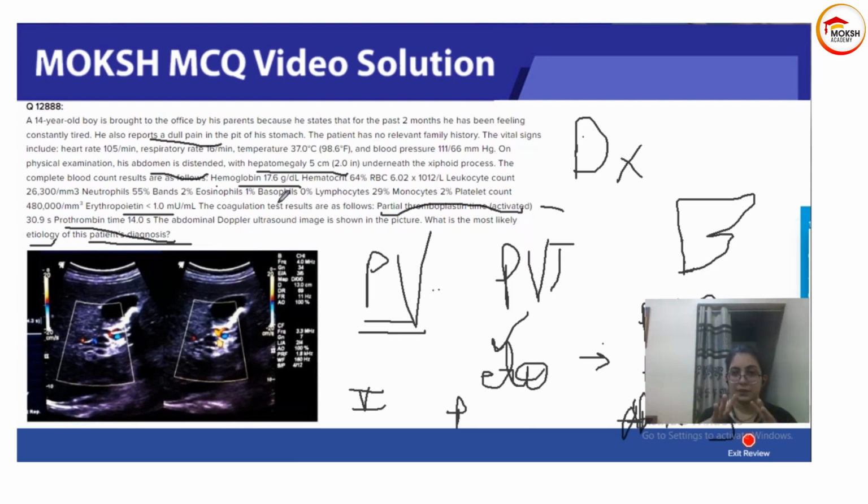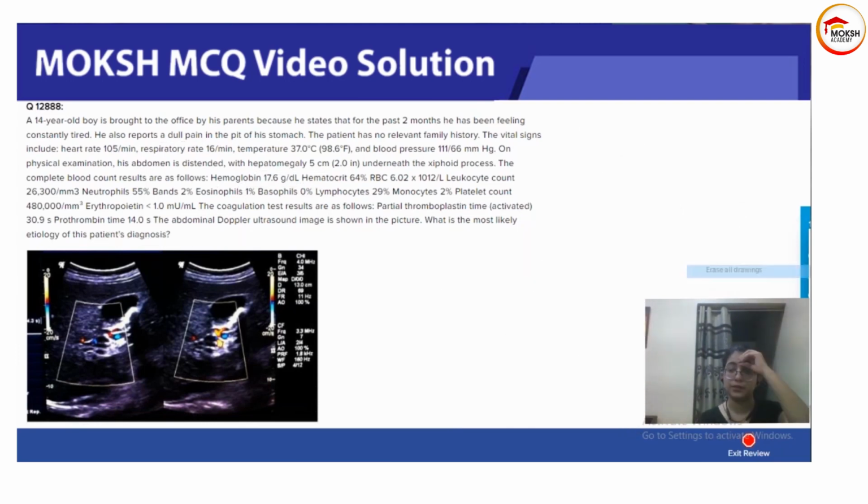You have to first of all identify that this patient is suffering from portal vein thrombosis, which is leading to hepatomegaly and distension of abdomen. And in our patient, this portal vein thrombosis is due to polycythemia vera. However, there are multiple causes of portal vein thrombosis as discussed, like APLA and other clotting factor issues.